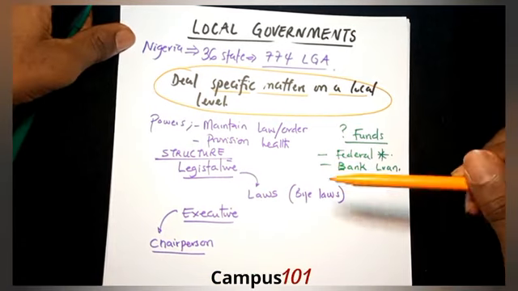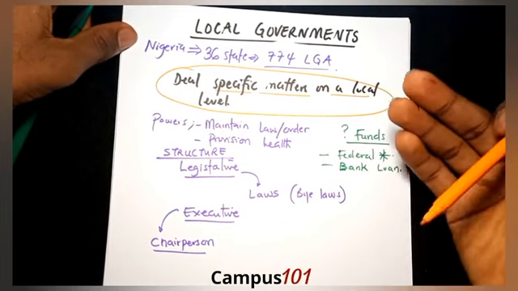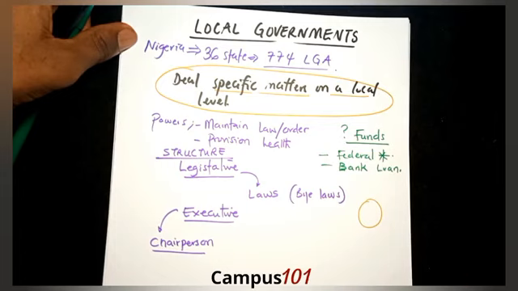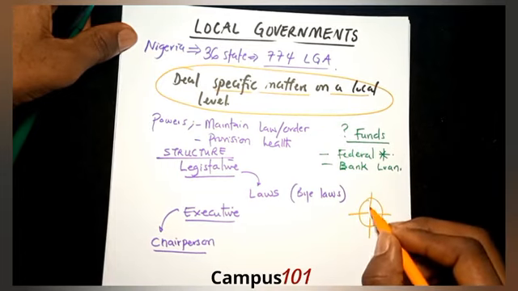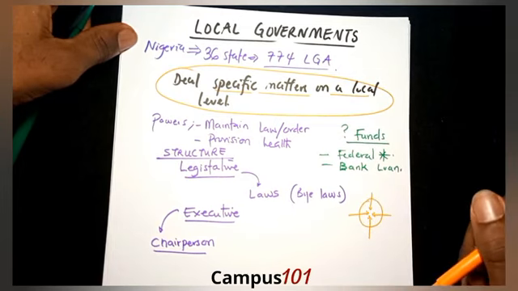Since local governments are local areas, and I don't mean local in the sense that they are backwards, but they are small. Local means actually small. Since they are small areas, traditional rulers also exist, given that Africa has a lot of traditions. Traditional rulers also exist in the local government.